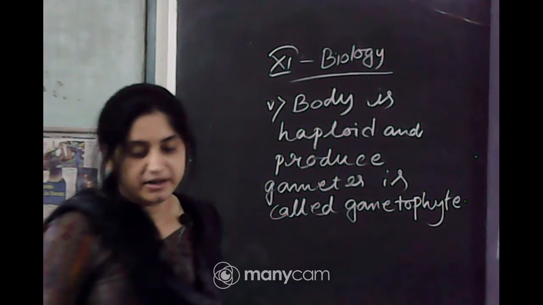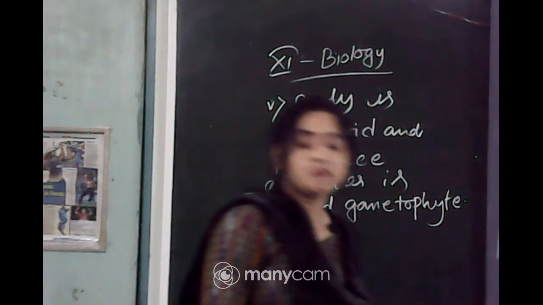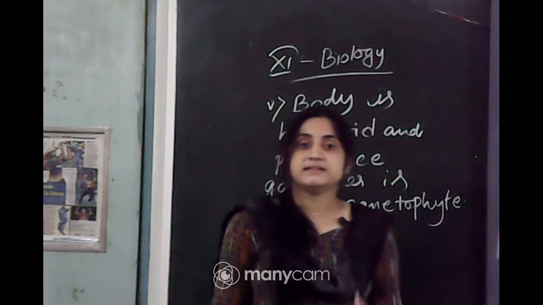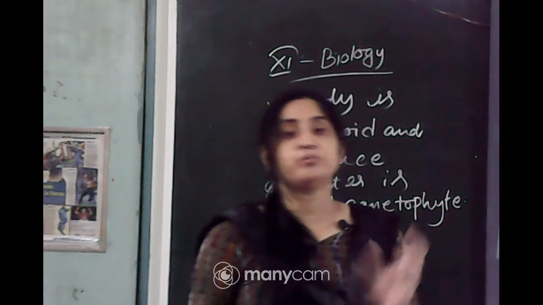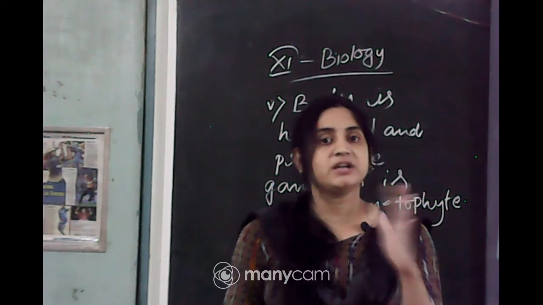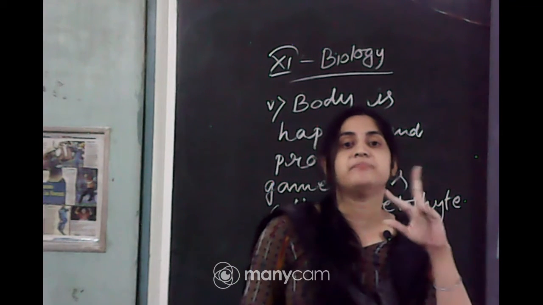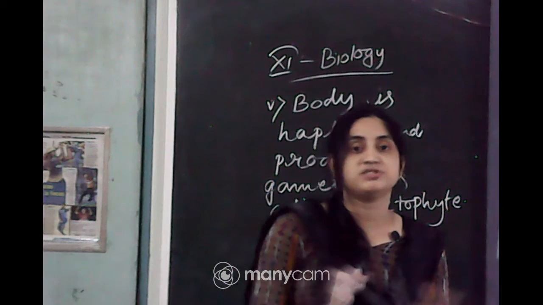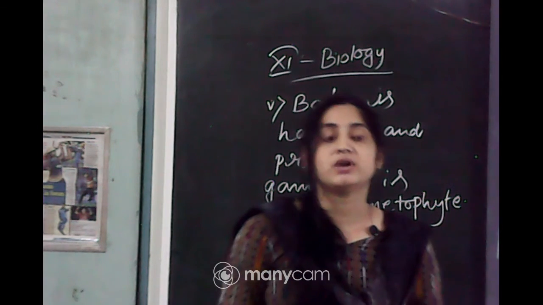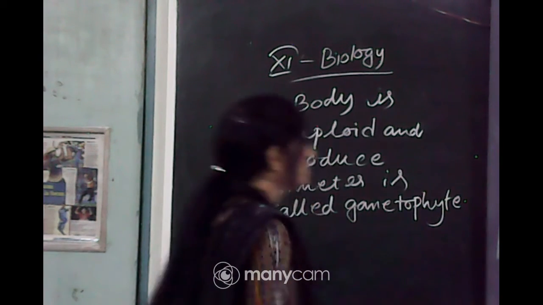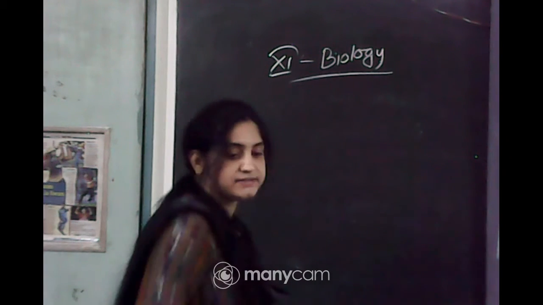In their body, the sexual organs are also differentiated into male sex organ and female sex organ. The male sex organ is called antheridium, which produces antherozoids. They are biflagellated. You know that sperms have a long tail for movement, and the antherozoids have two flagella because they help in movement to reach the eggs. Okay? And the female sex organ is called archegonium, and it produces a single cell. In multicellular sex organs are present.